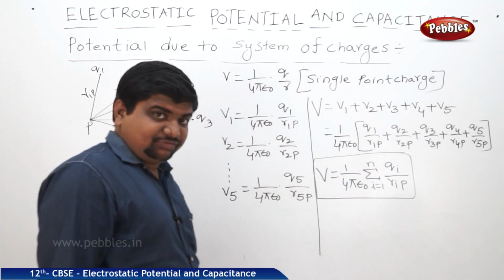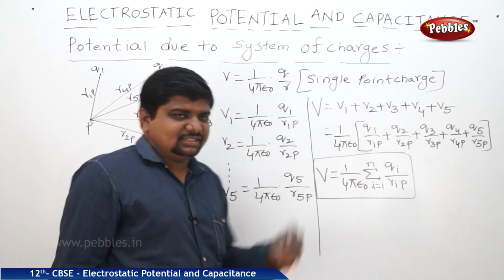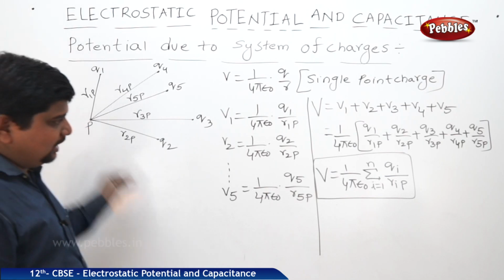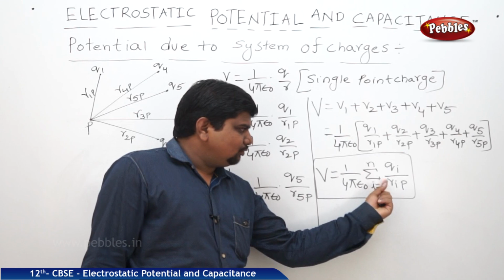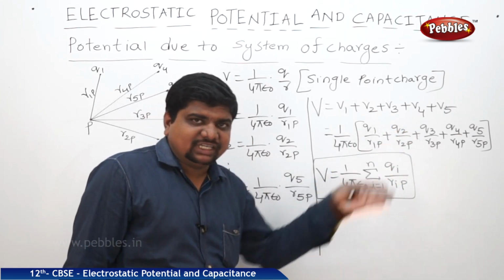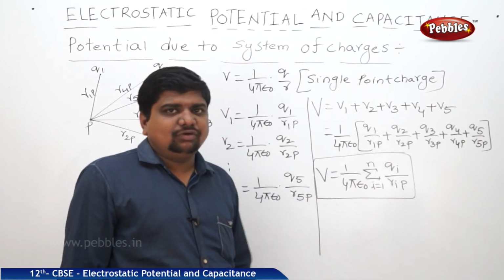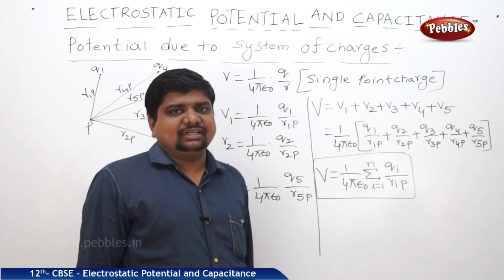This is the expression for the potential due to a system of charges with respect to a common point. Summation over Qi by RiP means Q1 by R1P, Q2 by R2P, Q3 by R3P, Q4 by R4P. If you extend it up to infinity, you can write Q infinity by R infinity P.